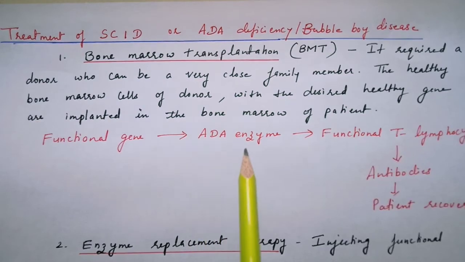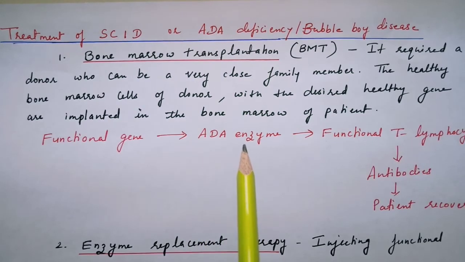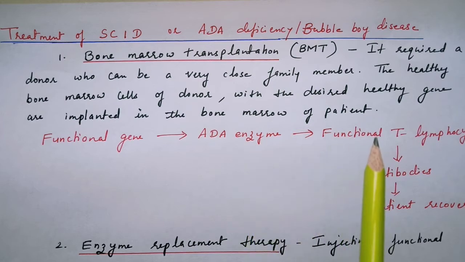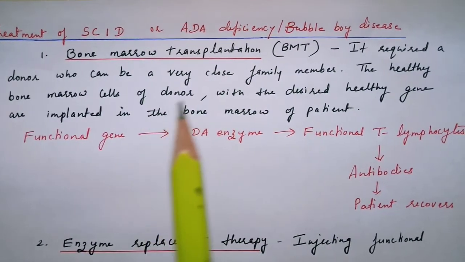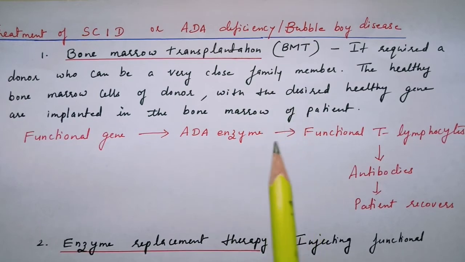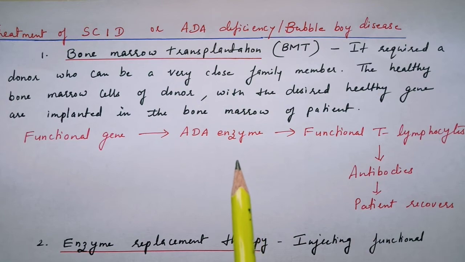When the ADA enzyme is produced, this will stimulate the T lymphocytes and make them functional. The T lymphocytes start producing antibodies and the patient recovers. But with this process, bone marrow transplantation, the patient's survival rate is very low. The patient may survive for 1 year, 2 years or a few years only.